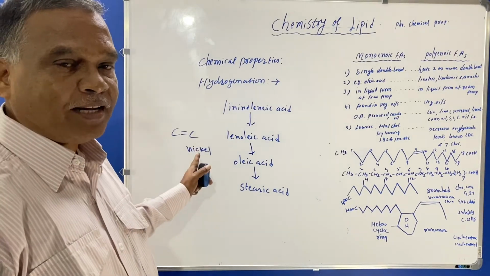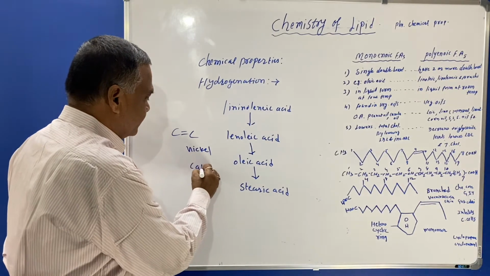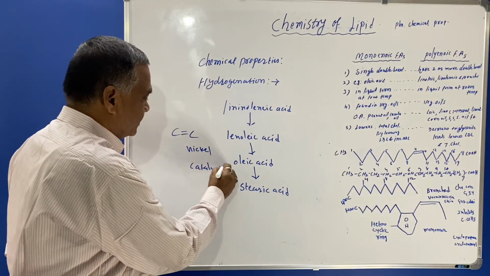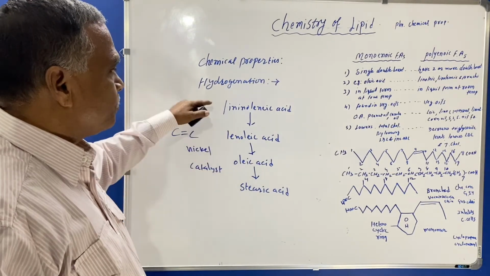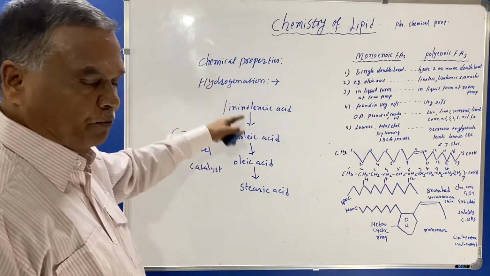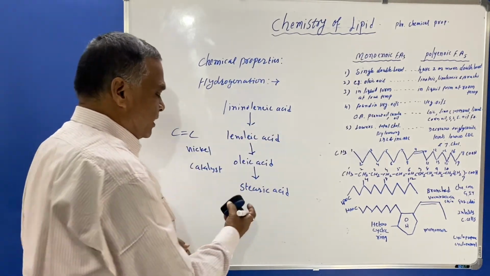The formation will take place with the help of a catalyst, that is nickel. So in such a manner, the process of hydrogenation is the formation of saturated fatty acid from the unsaturated fatty acid.